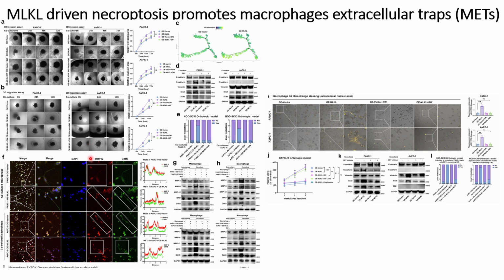Some markers for the macrophage extracellular traps, such as MMP12 and CitH3, are found, and they are more predominant where MLKL is overexpressed. That can be seen here.